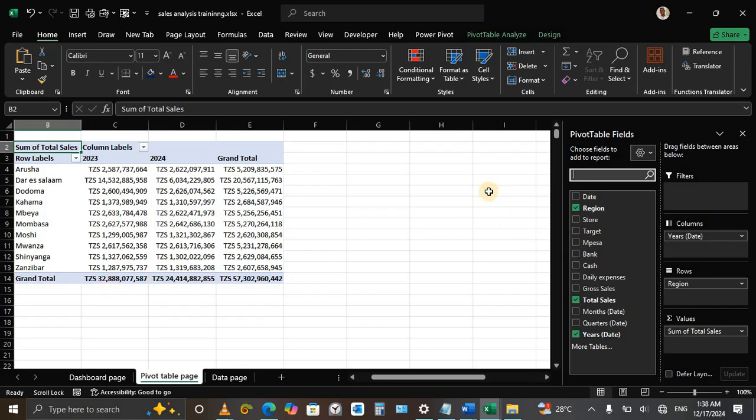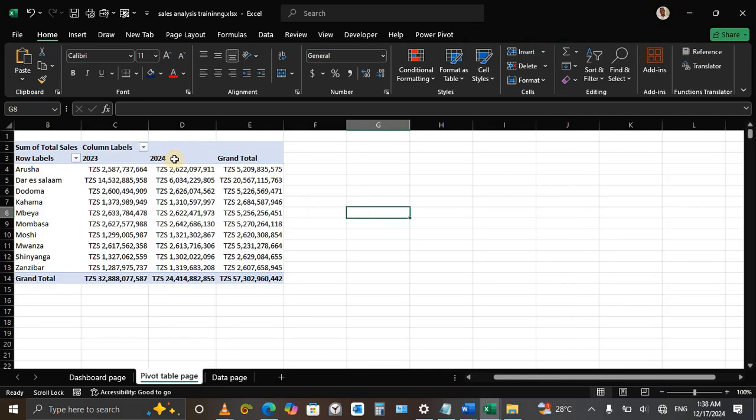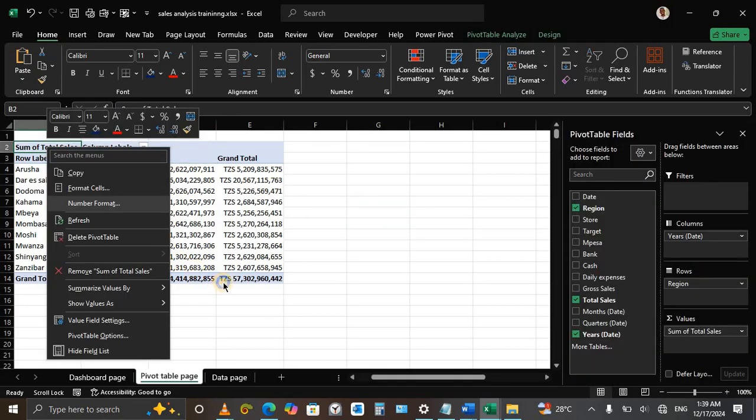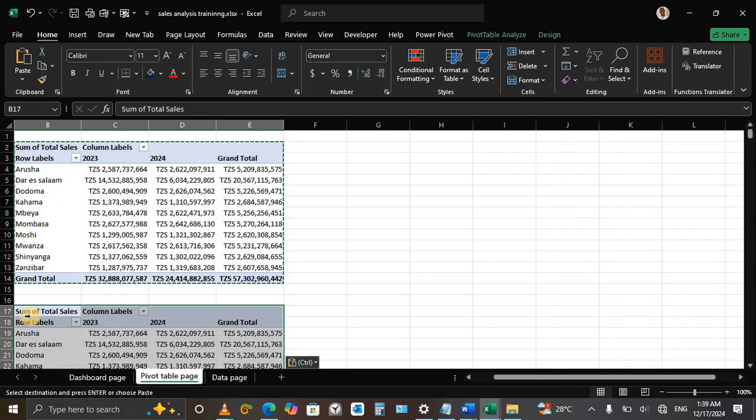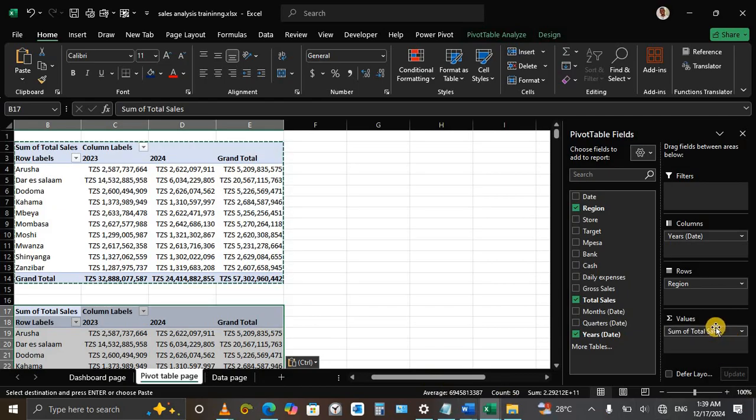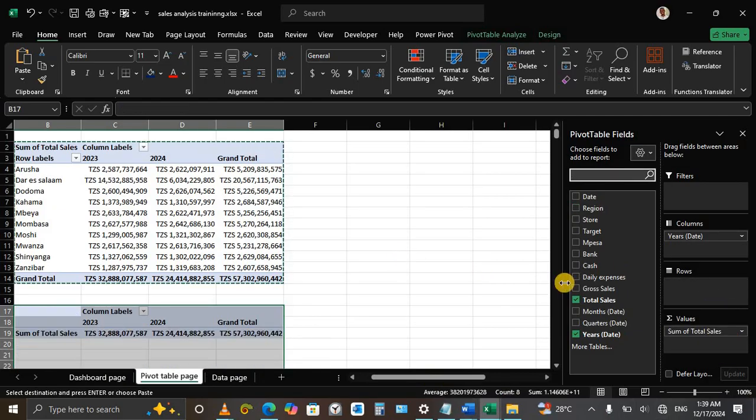So this is how we use the pivot table to create many different types of formats that we want. We can copy this and paste, and here we can remove the region and this column.